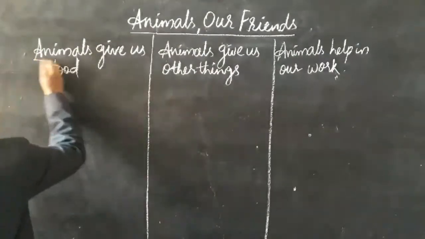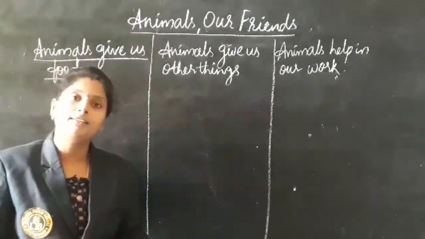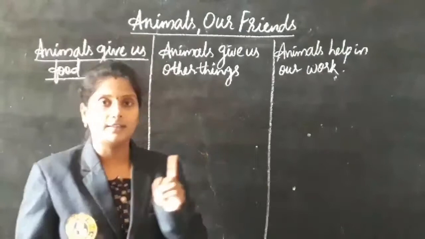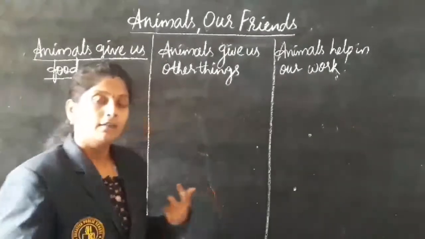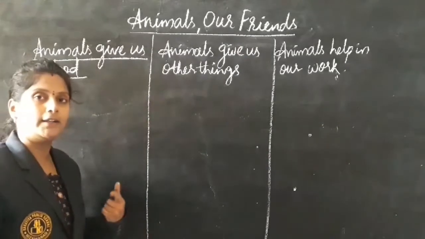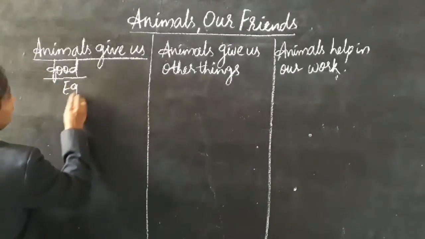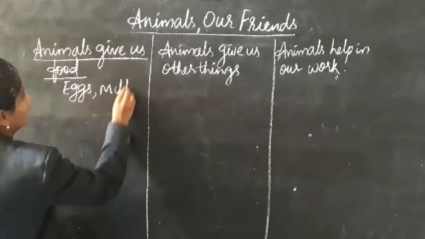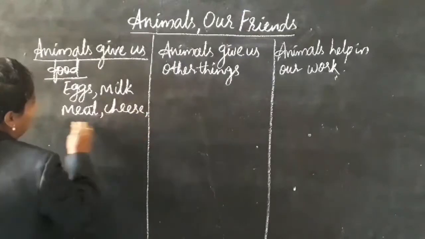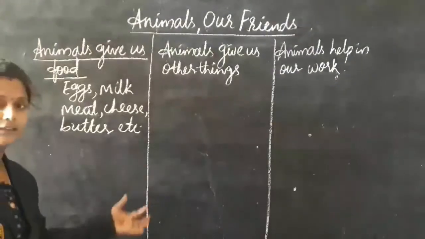First thing is, animals give us food. In our food class, I told you that we get food from plants and animals. So what kind of food are we getting from animals? Come on, recall your memory and tell me. Yes, from animals we are getting eggs, milk, meat, cheese, butter, etc.